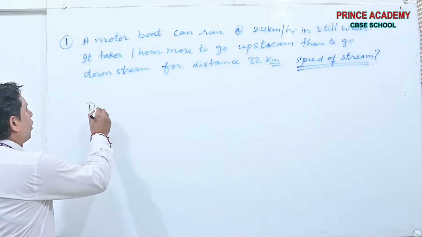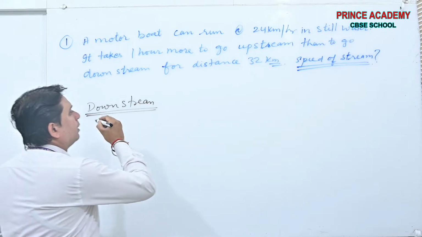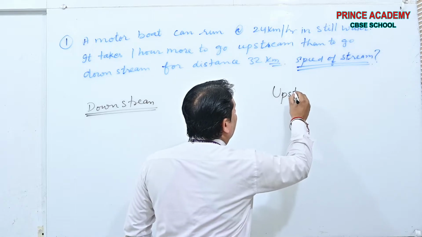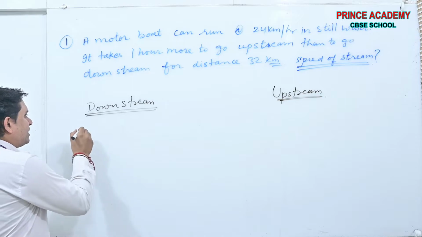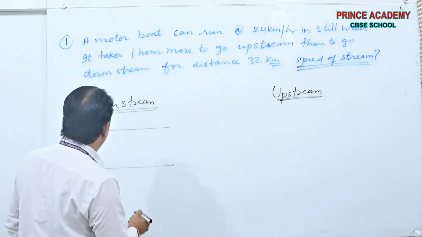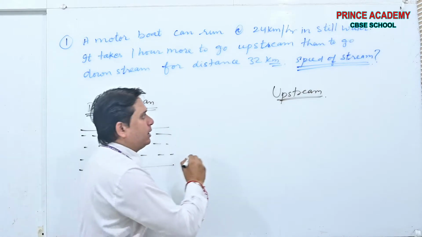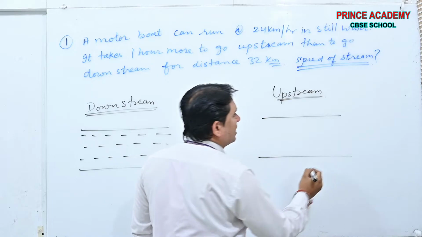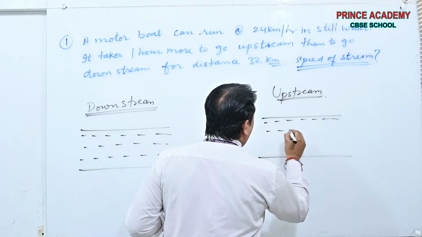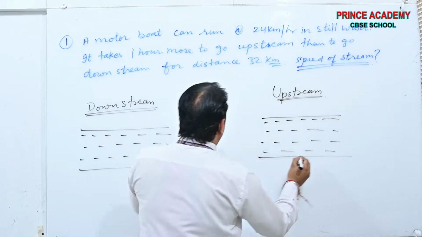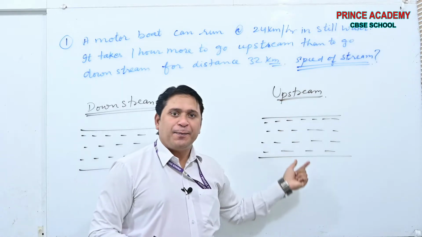See, I am drawing the figures to make you understand the criteria of downstream and upstream. See beta, suppose this is the river. Okay, try to understand the concept only. Here I am not solving the sum, I am trying to make you understand the concept of upstream and downstream. Here is also the river. This is the same river, different case. These are the different cases. This is for the downstream case and this is for the upstream case.